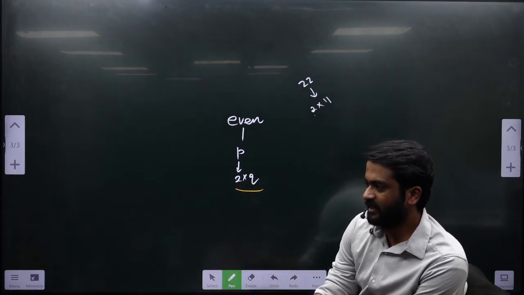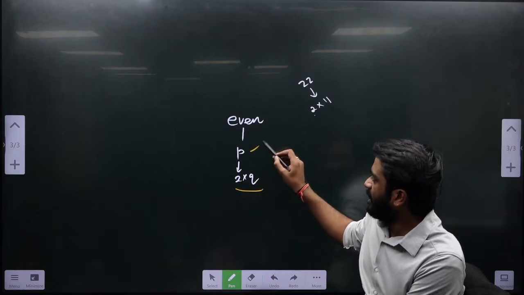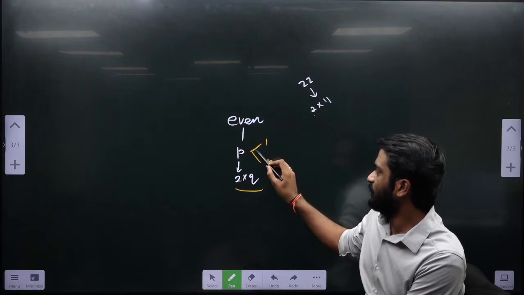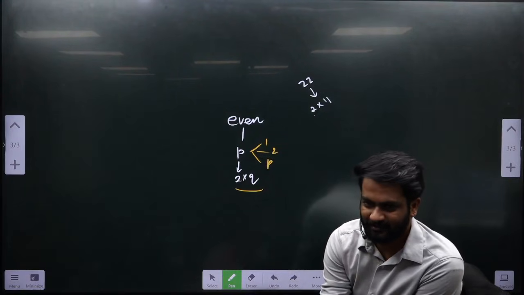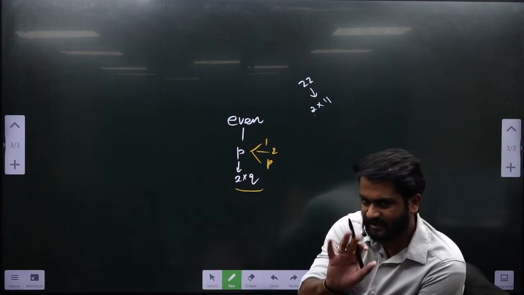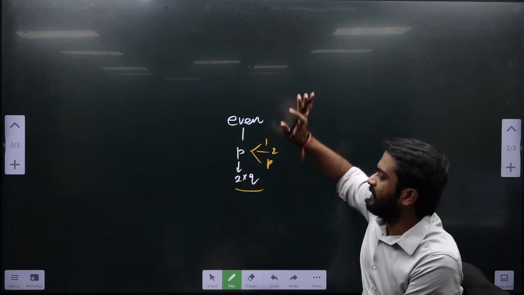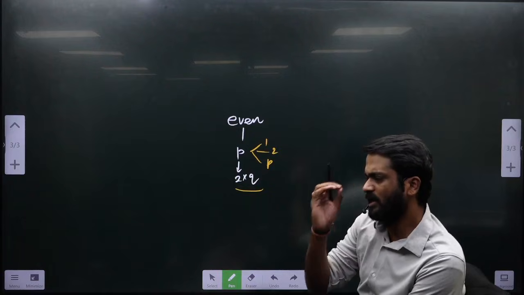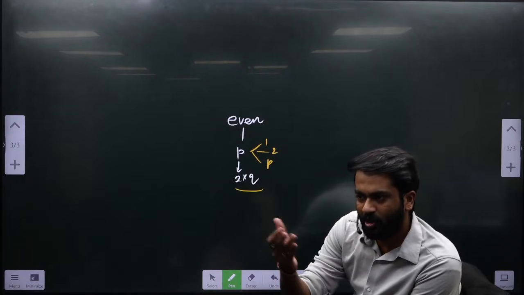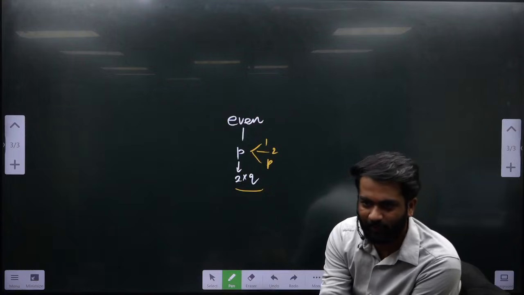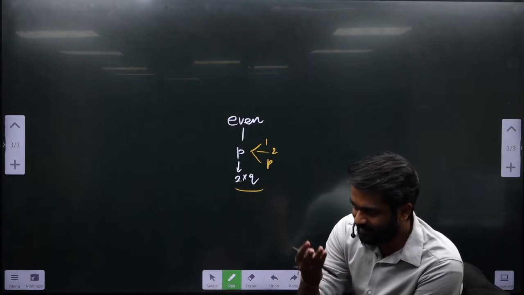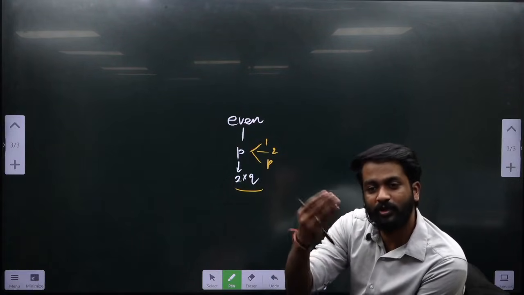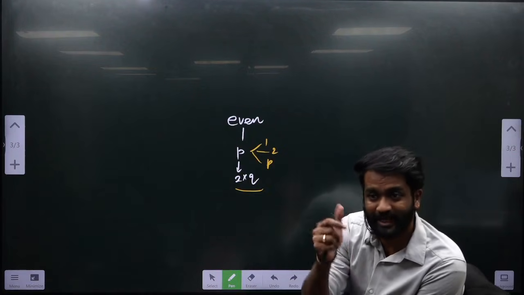Apart from 1 and p, 2 will be a factor of this. Any number which is even other than 2 can always be divided by 2. That is the property of even. And if it can be divided by 2, 2 is a factor, so automatically it will have more than 2 factors, क्योंकि 2 एक extra factor add होगा ना.